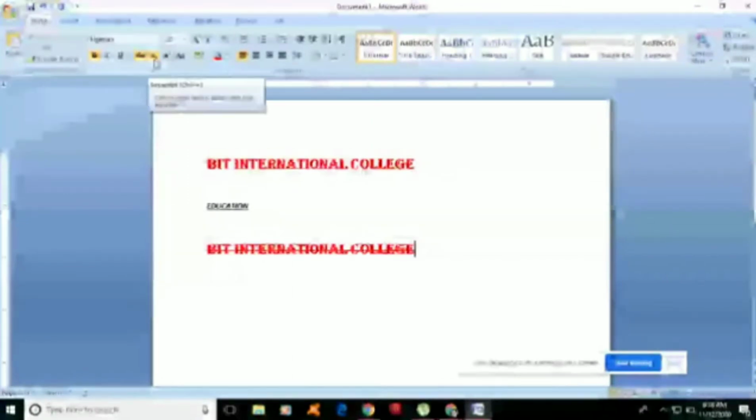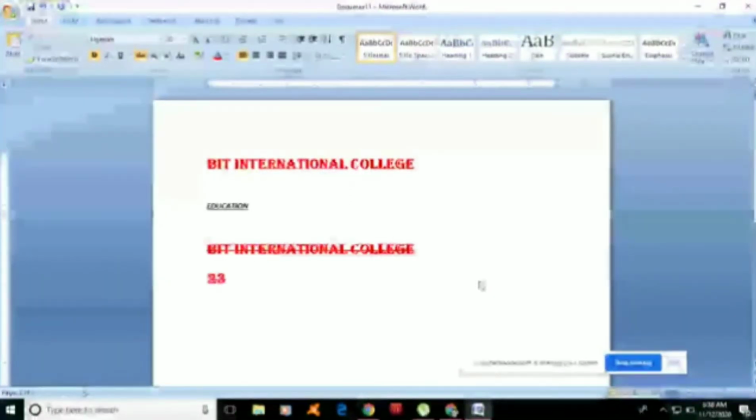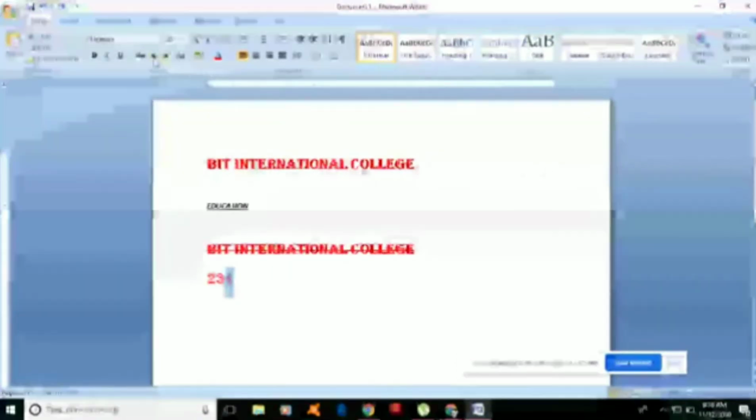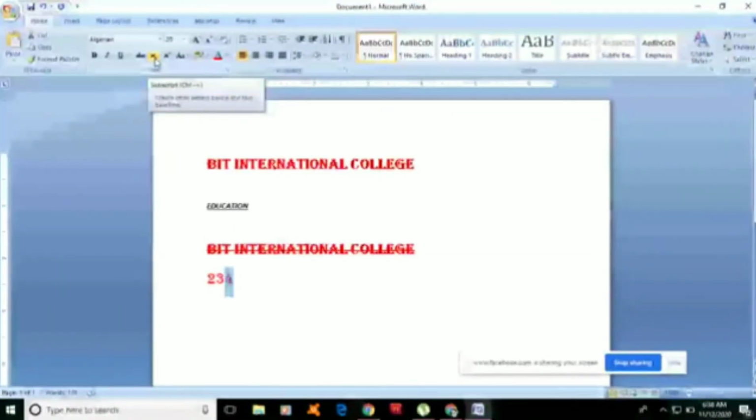Okay, the next button is what we call subscript. What is the use of subscript? It is usually used for a number with a base number. For example, I'm going to type 2, 3, 4. I want to have a base of 4 in this number. So all I have to do is highlight the last digit and click this button, the subscript button. Let us see what will happen.